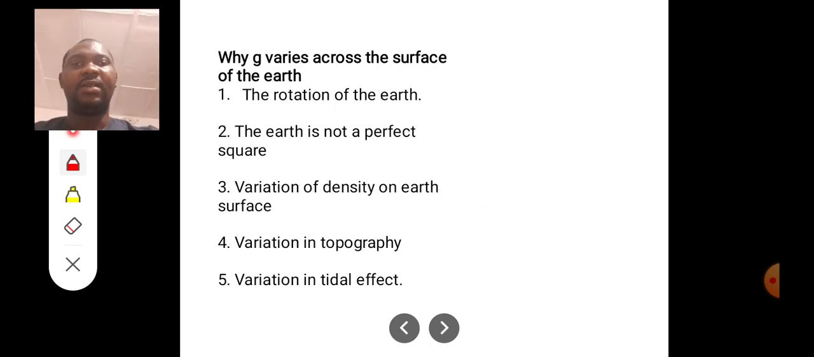Now let's see why g varies across the surface of the Earth. There are different reasons why g can vary across the surface of the Earth. One of them is the rotation of the Earth. The second is that the Earth is not a perfect sphere. Sorry, not square, that is sphere, S-P-H-E-R-E.